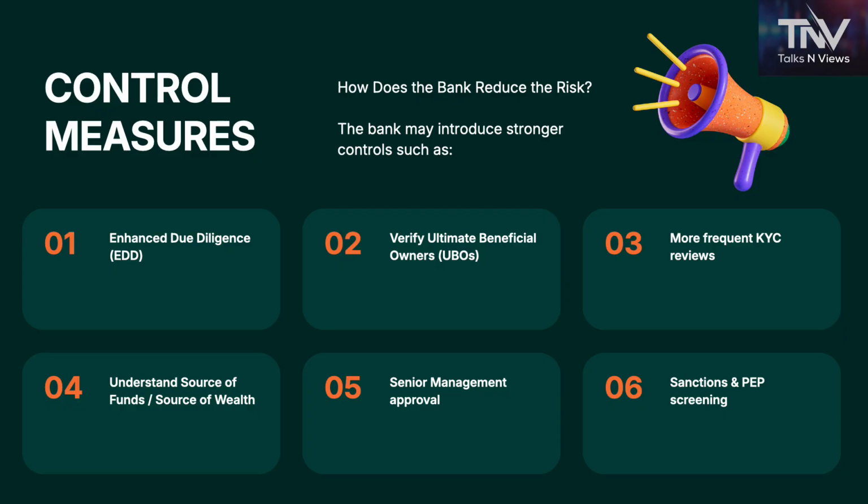More frequent KYC reviews. 4. Understand source of funds/source of wealth where appropriate. 5. Senior management approval. 6. Sanctions and PEP screening. These controls don't necessarily eliminate the risk. They mitigate the risk. This is where compliance adds value.